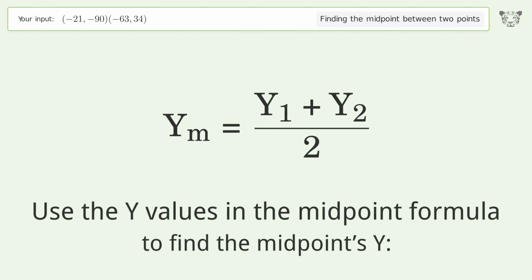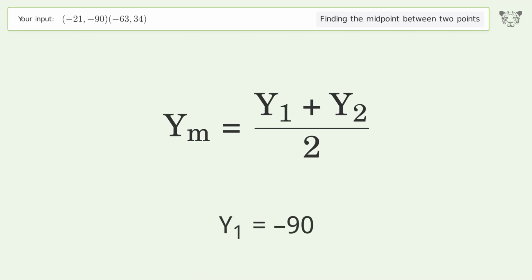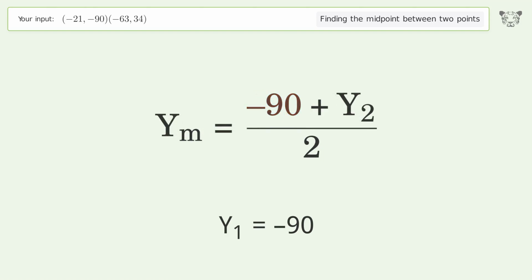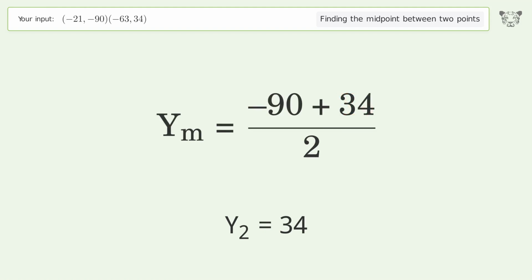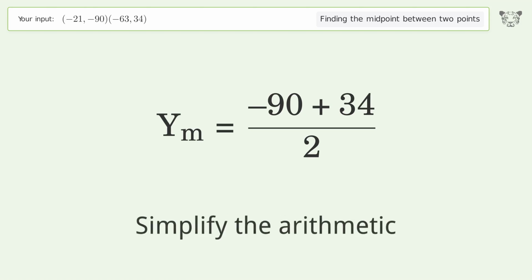Use the y values in the midpoint formula to find the midpoints y. y1 equals -90. y2 equals 34. Simplify the arithmetic.